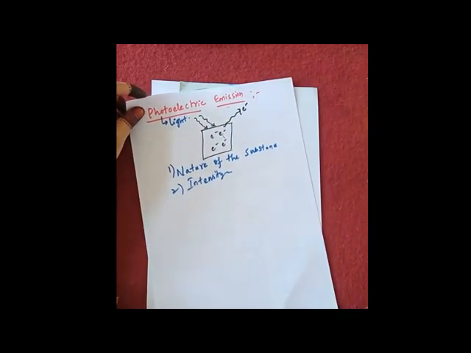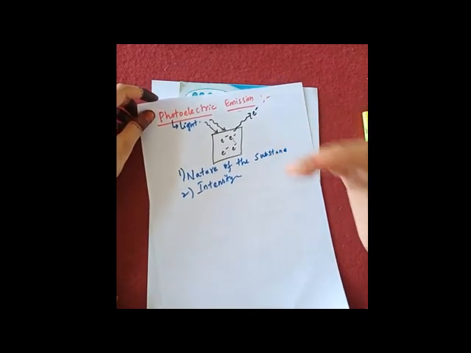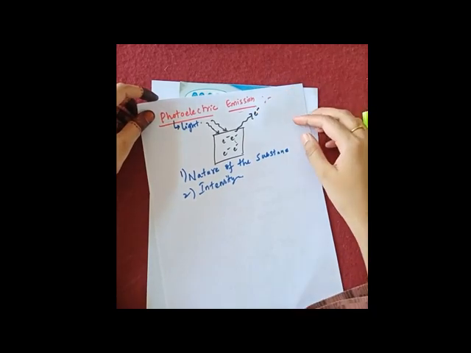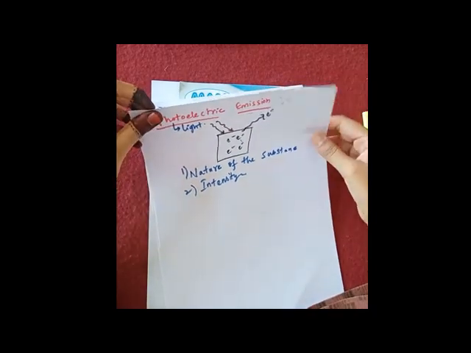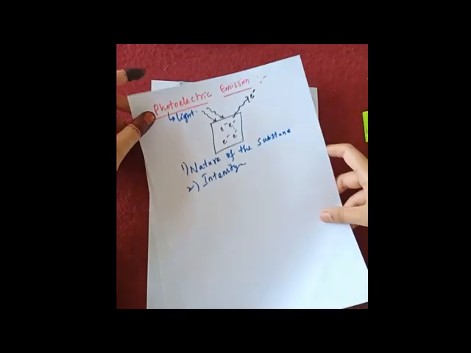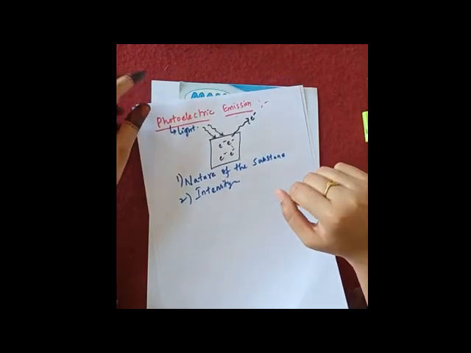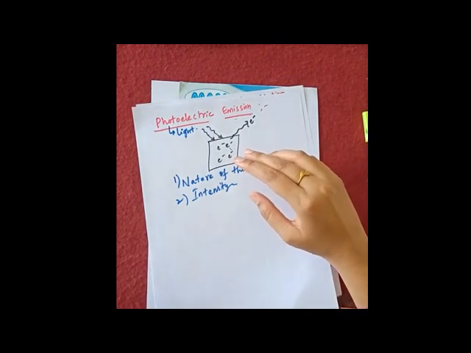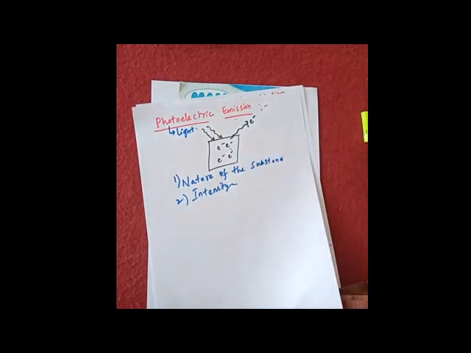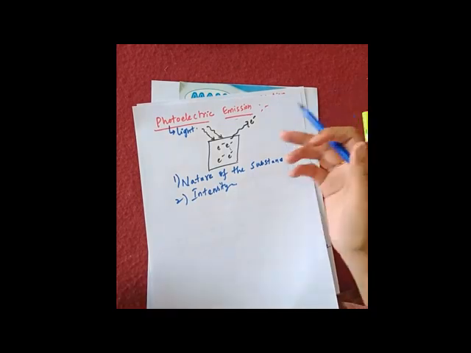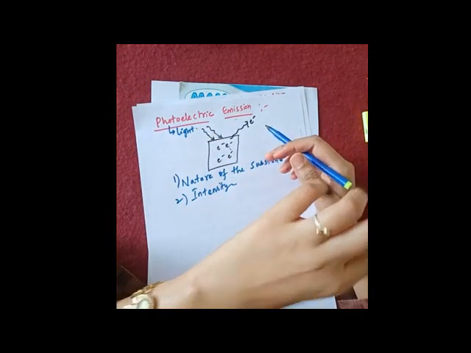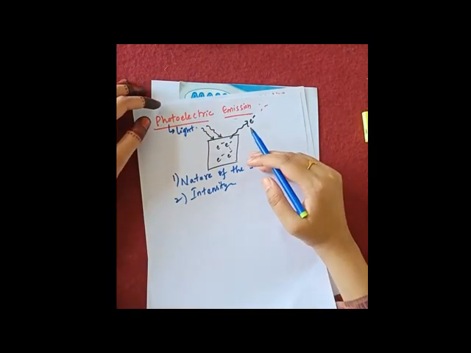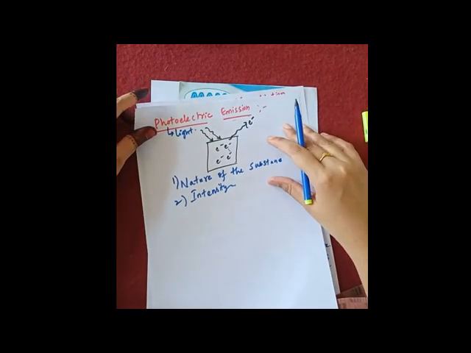Now, why do we prefer metal for this emission? It may be photoelectric emission, field emission, or thermionic emission. We use a metal surface because inside the metal there are a large number of free electrons. The free electrons present in a metal are more compared to semiconductors or insulators. Hence we use a metal surface for the emission of electrons.